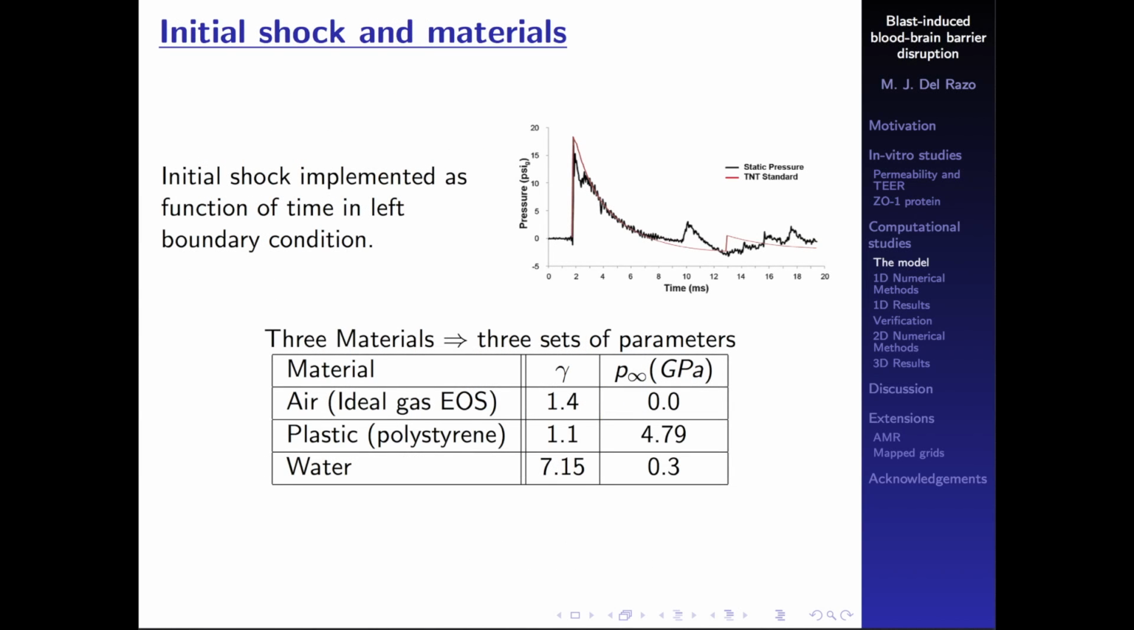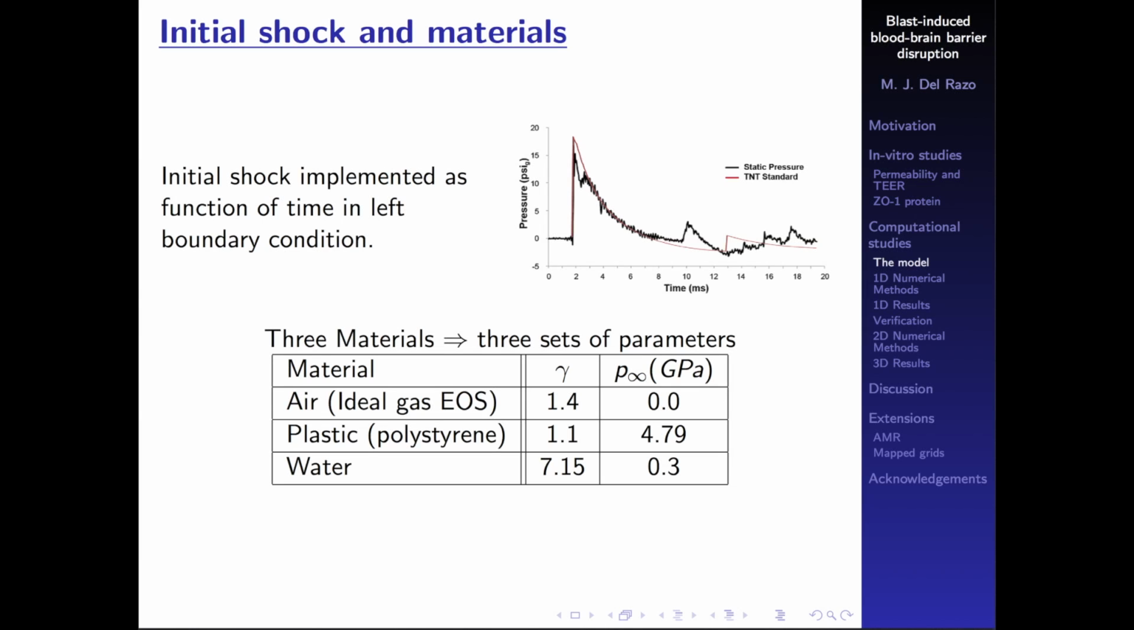Now, we also need to input the initial shock into the model. So if we see this picture here, the black line is the shock wave as measured in the experiment in the shock tube. So we want to, in some sense, put this as an initial condition into our model. So how we do it, we basically do an approximation of this shock, and we write it as a function of time, and then we implement it in the left boundary condition of the problem. So that way we can simulate a shock coming from the far field in the left.